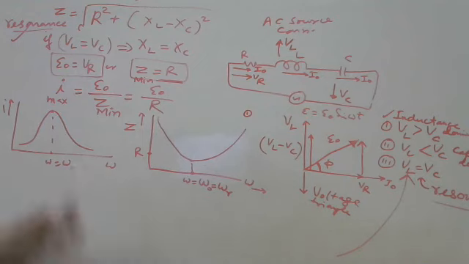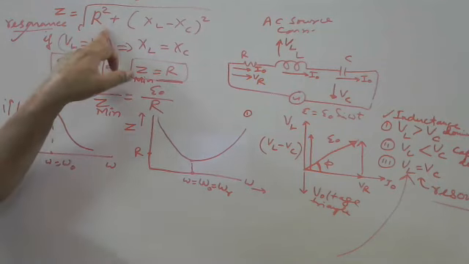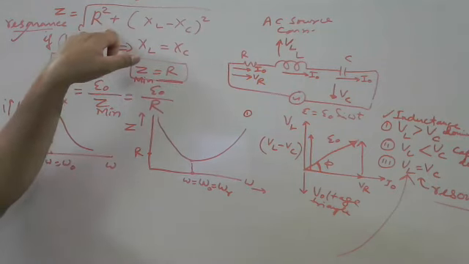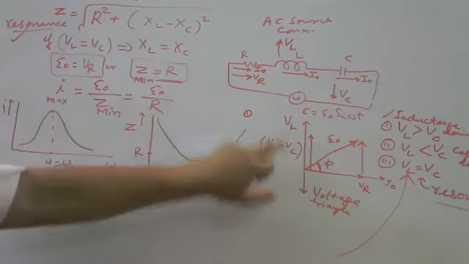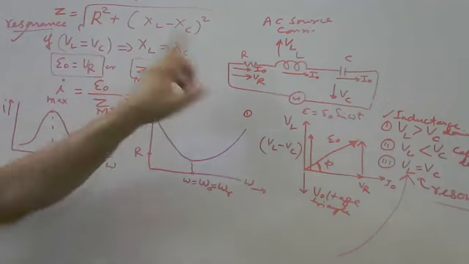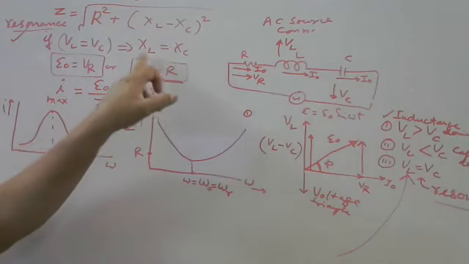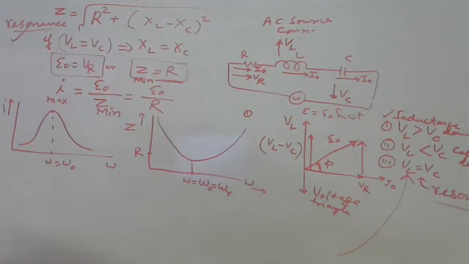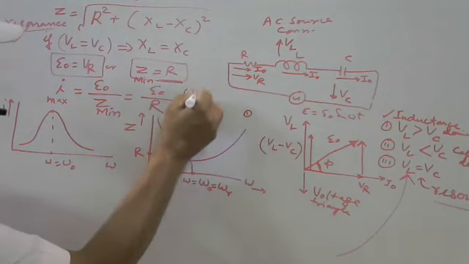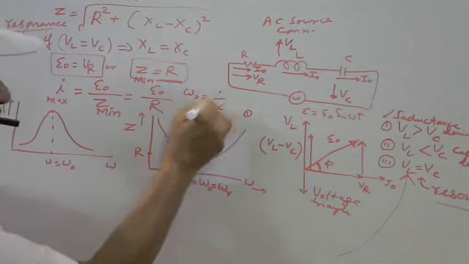So at resonance, what we have discussed today, there is the expression of impedance. At resonance, VL and VC are equal, so XL and XC are also equal. Putting the value of XL and XC, we get the resonant frequency. What is the resonant frequency? Here it comes 1 upon root LC.